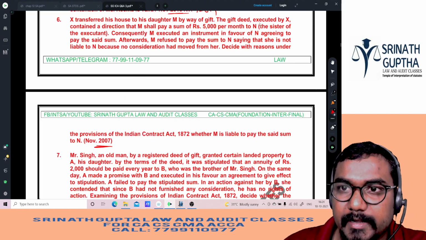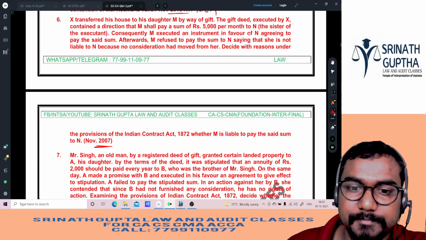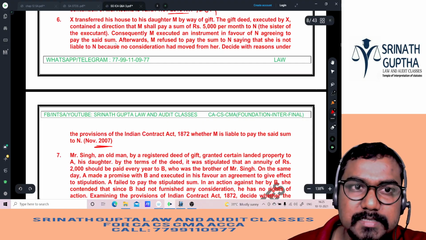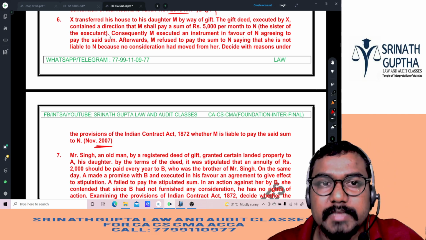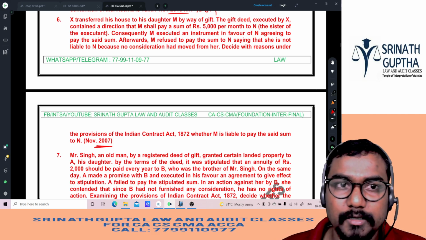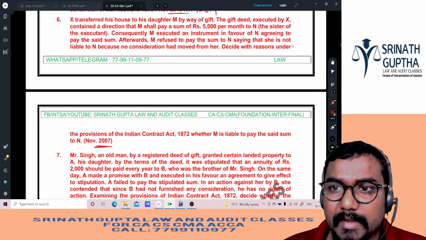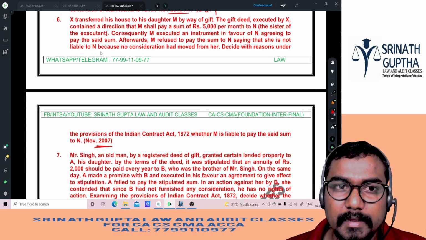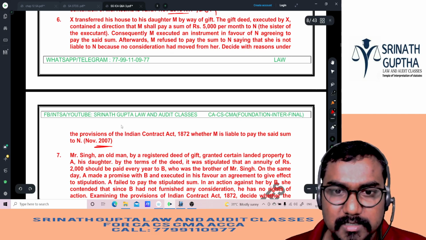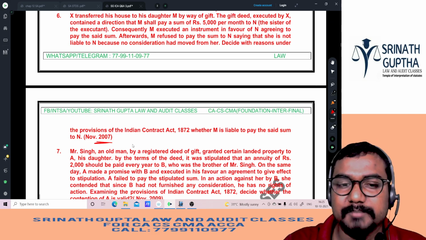The gift deed executed by X contained a condition that M shall pay a sum of 5,000 rupees per month to N. In the place of Samantha, N came. N is the sister of X. Consequently, M executed an instrument in favor of N, agreeing to pay the said sum. Afterwards, M refused to pay the sum to N, saying that she is not liable to pay N because no consideration had moved from her. Decide with reasons under the provisions of the Indian Contract Act whether M is liable to pay the said amount to N. Answer is yes, she should pay, sir.